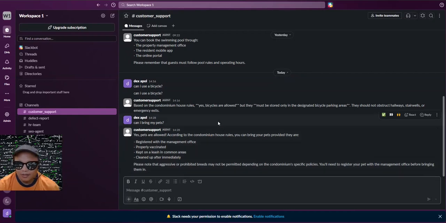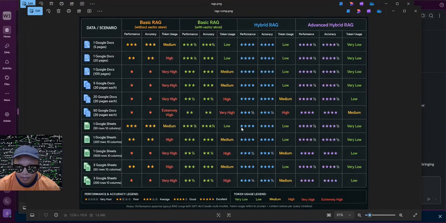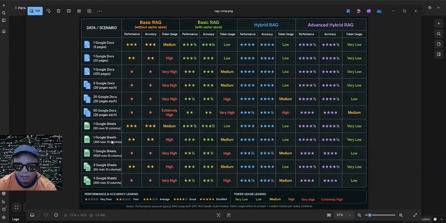Pets are allowed. So it answered our query much faster as compared to this one, which sometimes takes longer. That's why it's using more tokens as compared to this. And another thing, this RAG system that I made can handle multiple documents, even 20 Google Docs.